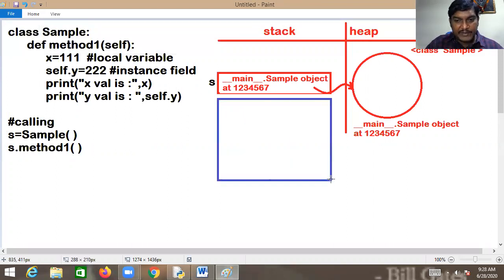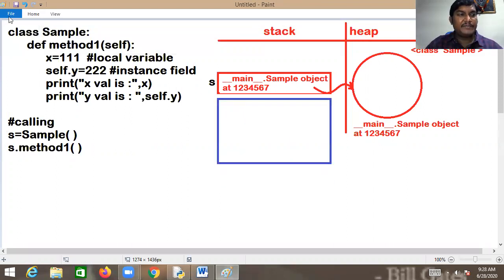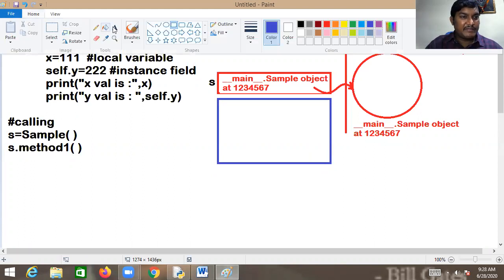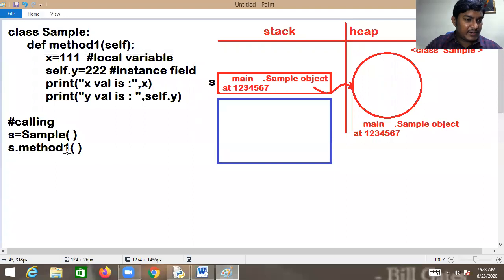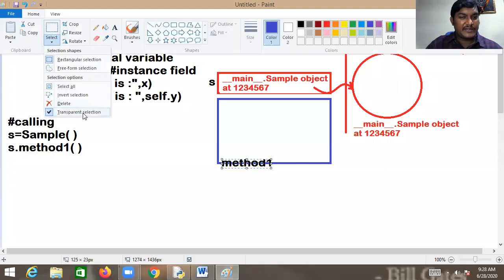Now what exactly happened here? This is what exactly happened, gentlemen. Memory is allocated for method one. Can you understand this? Now memory is allocated for method one. This is what exactly happens, my dear friend.